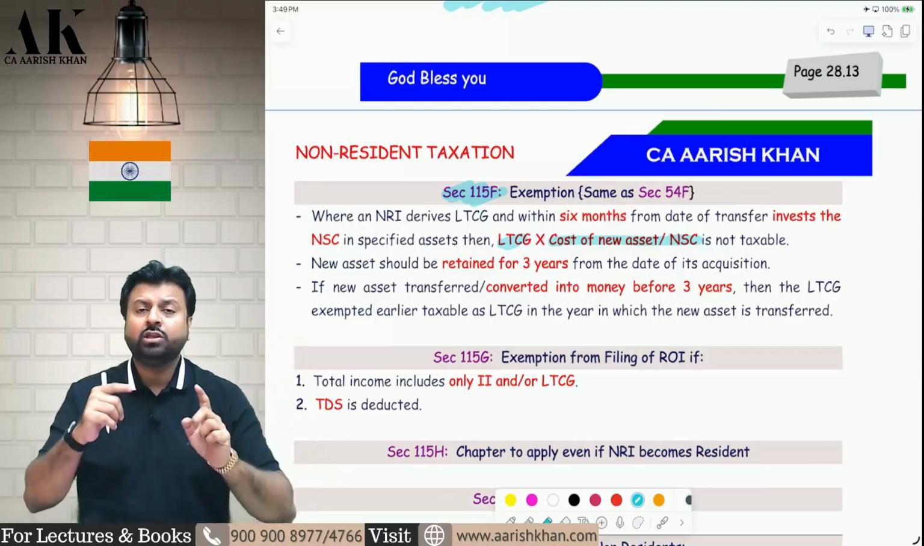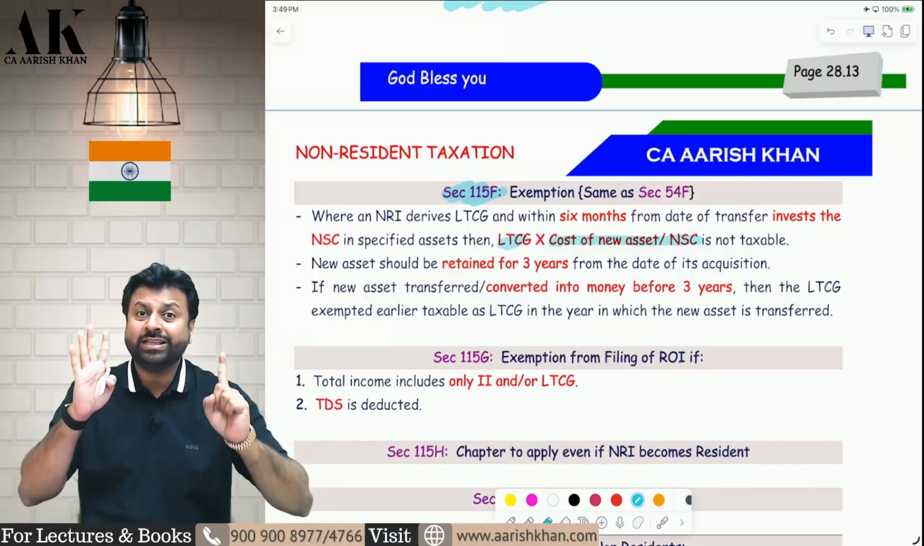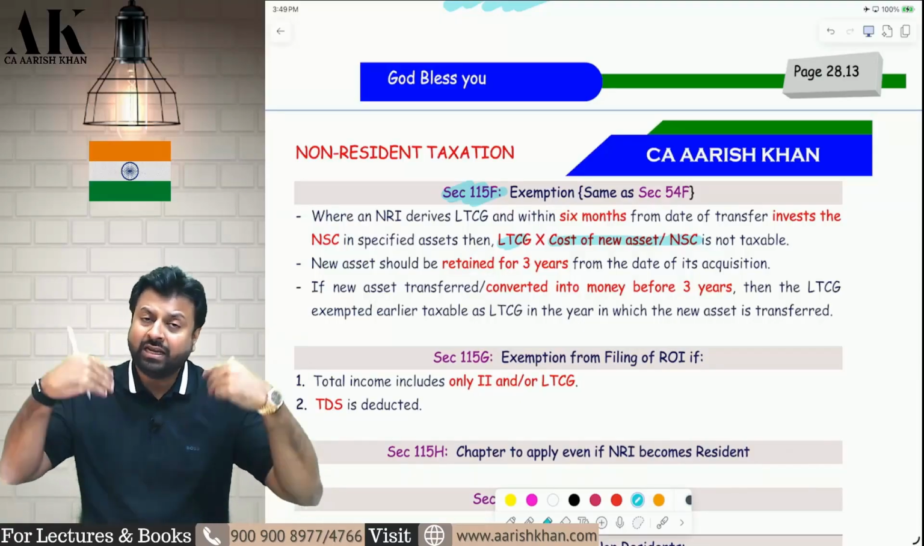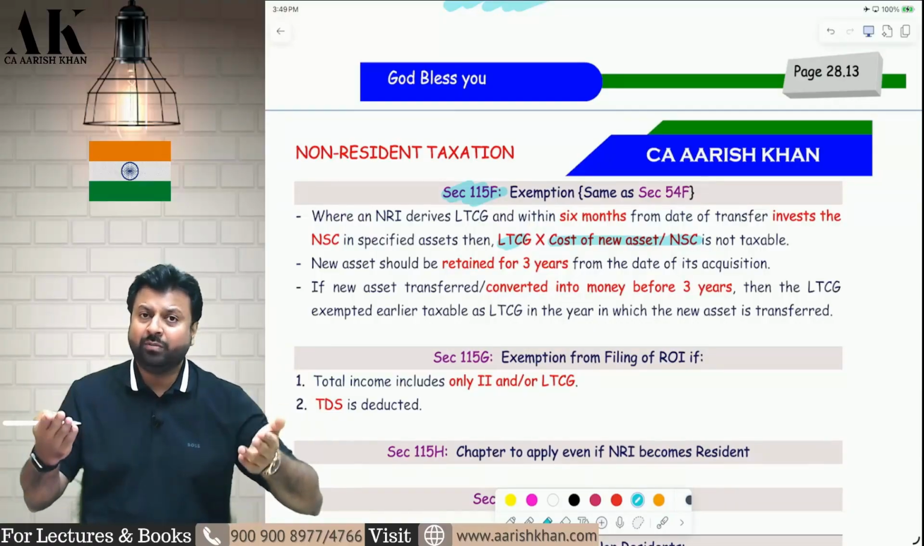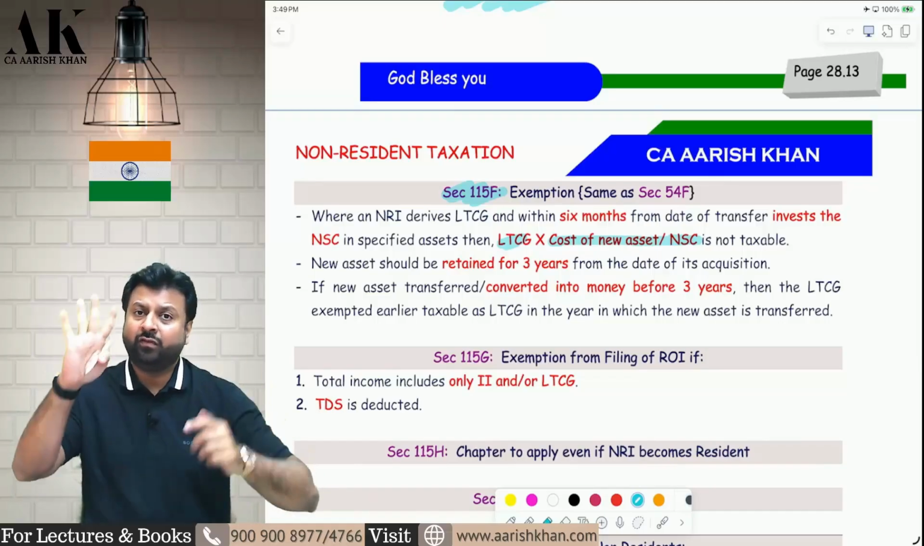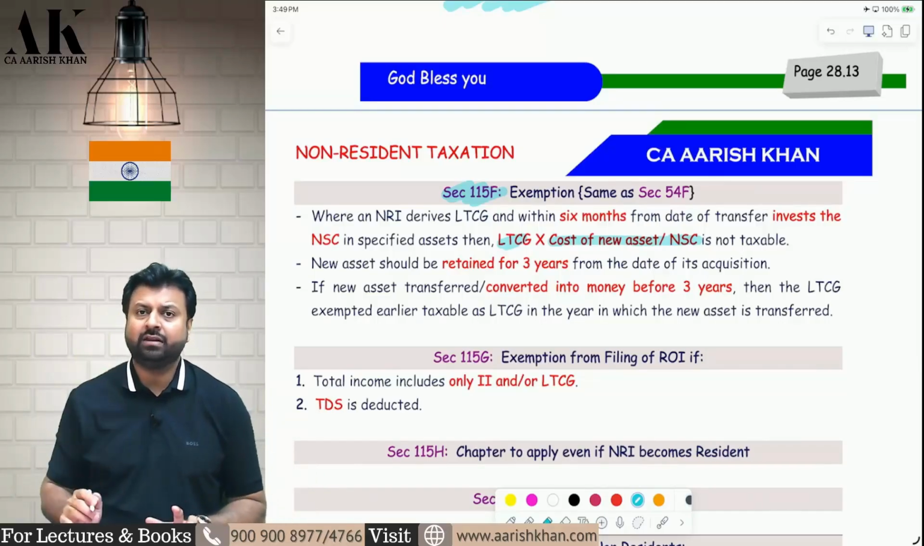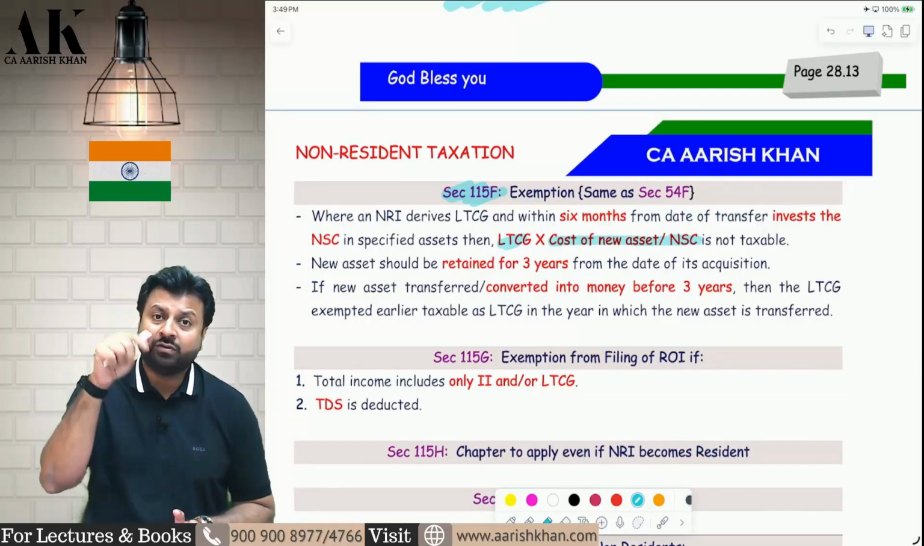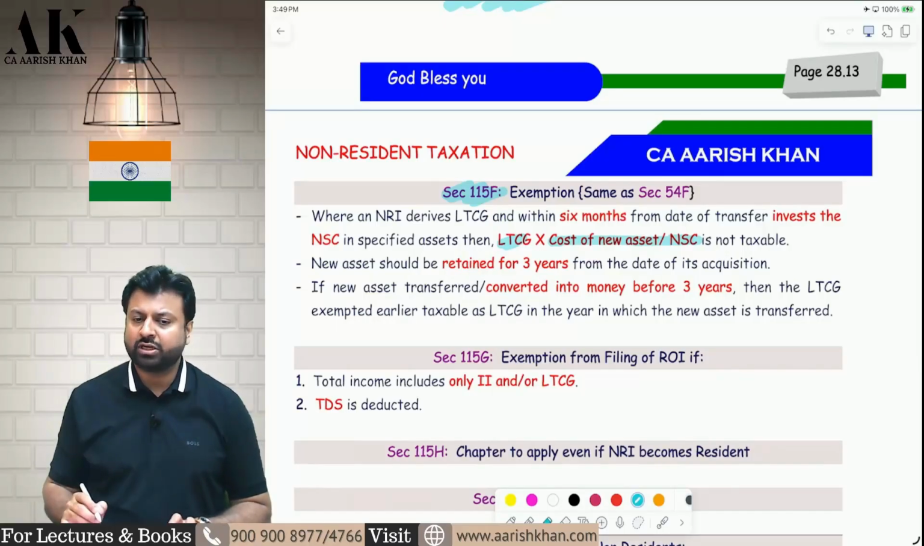Where do you have to invest? You have to invest the net consideration within 6 months from the date of transfer in the specified assets again. Within how many months? Within 6 months. Where? In the 4 specified assets, which I have told you at the beginning in 115C. If you don't invest the full net consideration, then proportionate exemption will be allowed.